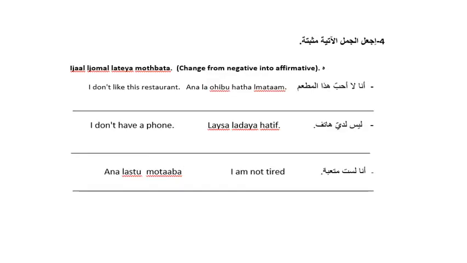In this question, we are going to change from negative into affirmative. And to change from negative into affirmative, we have to cross out the لا, لست or ليس in the sentence. I don't like this restaurant. أنا لا أحب هذا المطعم. So here we cross out لا, which negated the sentence. ليس لدي هاتف. I don't have a phone. Here we cross out ليس. أنا لست متعبة. Here I'm not tired. Here we have to cross out لست.